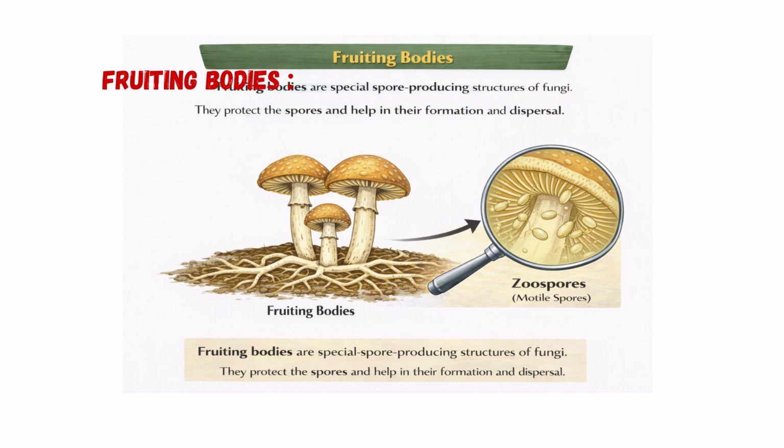Before going into sexual reproduction, let us understand about fruiting bodies. Fruiting bodies are special spore-producing structures of fungi. They protect the spores and help in their formation and dispersal. In simple words, a special part of fungi where spores are made.